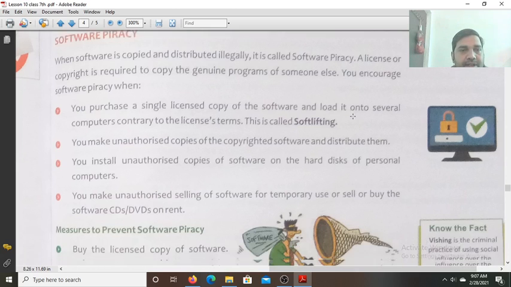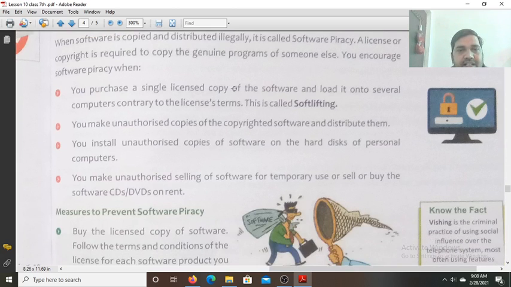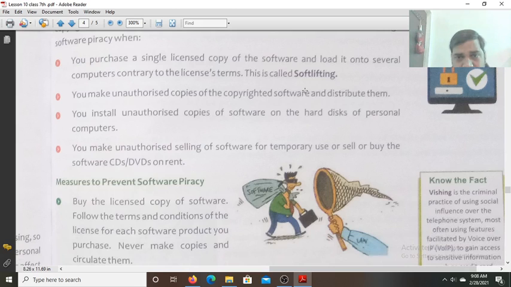You encourage software piracy when you purchase a single license copy of the software and load it onto several computers contrary to the license terms. This is called soft lifting. It means you have purchased a Microsoft Office software for your own use, but you are installing it on more than one system. That is soft lifting.